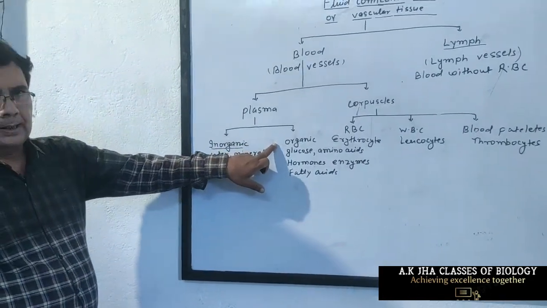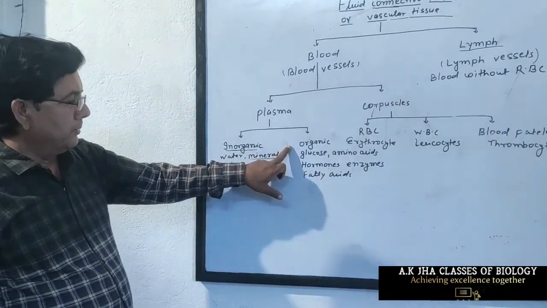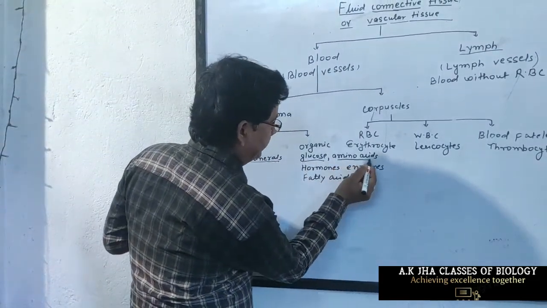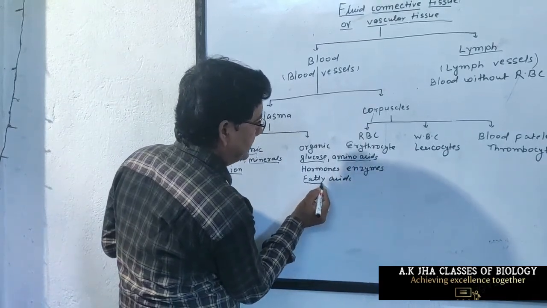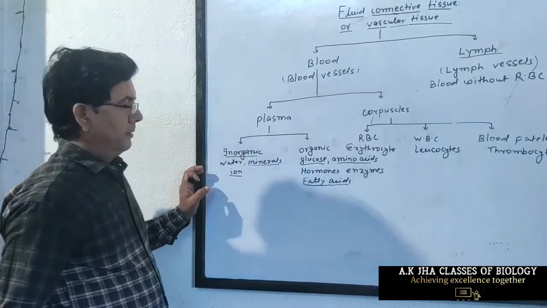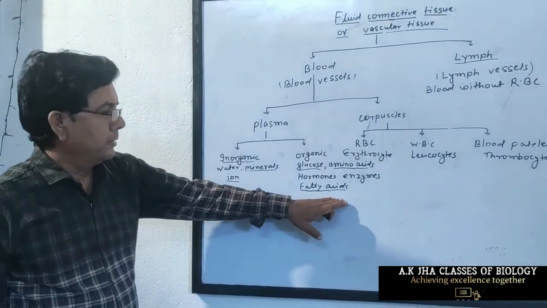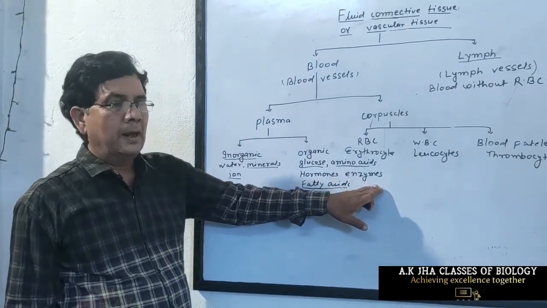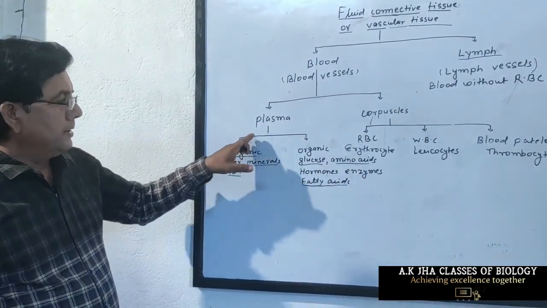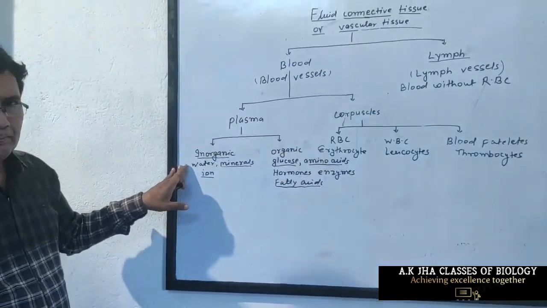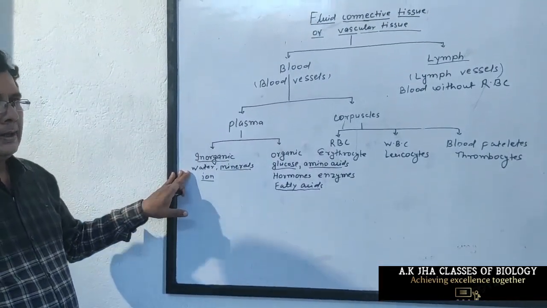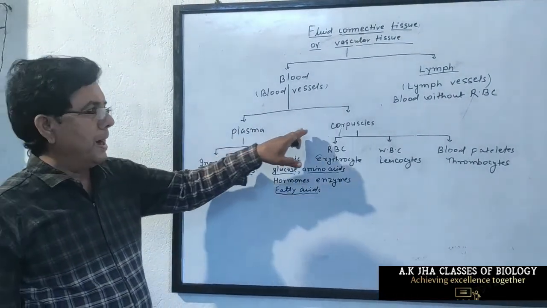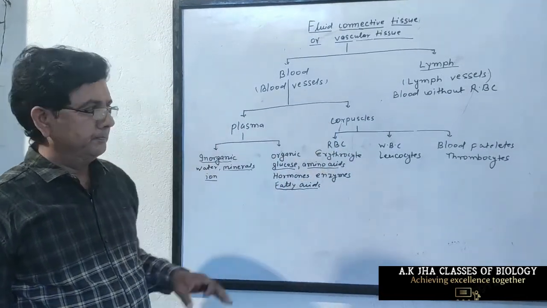And the organic substances which constitute plasma are glucose, amino acids, fatty acids. So these are the digested food. Besides these digested food, hormones, enzymes and some other organic substances are also present in plasma. These are the fluid part of the plasma. So about 30% of the blood is made up of plasma and the remaining part is made up of corpuscles.